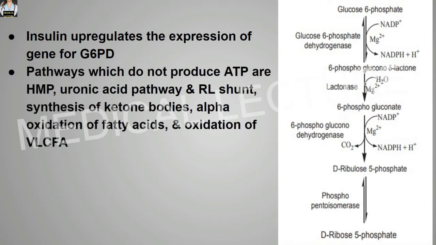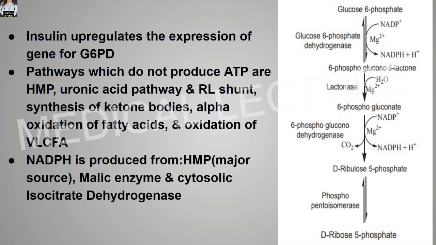Pathways which do not produce ATP are the HMP, the uronic acid pathway, and the RL shunt. RL shunt means the Rapoport-Luebering shunt, especially occurring in the RBCs. Then also synthesis of ketone bodies, alpha oxidation of fatty acids, and oxidation of very long chain fatty acids. So in all these pathways there is no production, or we can say absence of production, of ATP.